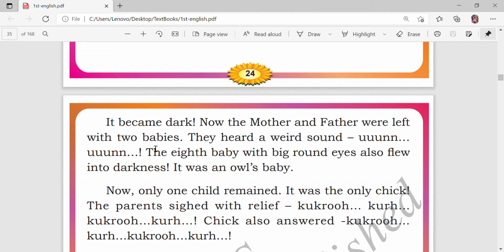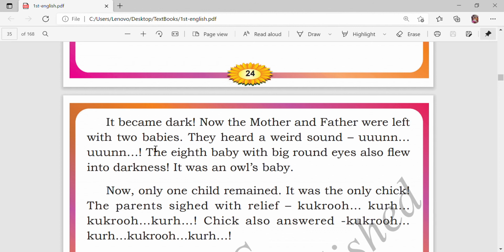The mother and father were left with two babies and also heard the sound, and the eighth baby looked like it had big round eyes and flew into the dark sky. So what was that baby's name, children? The baby bird's name was owl.